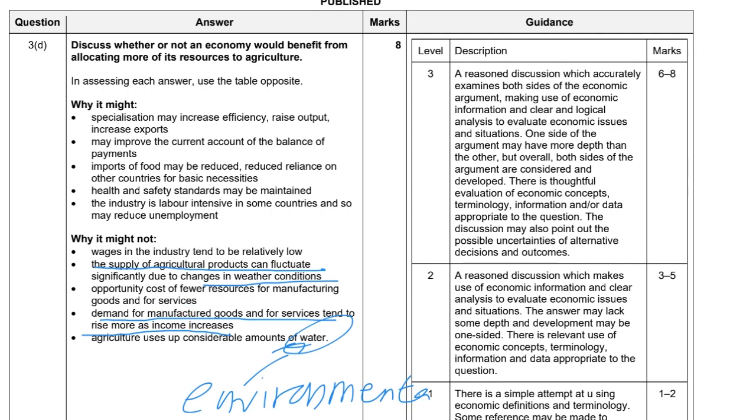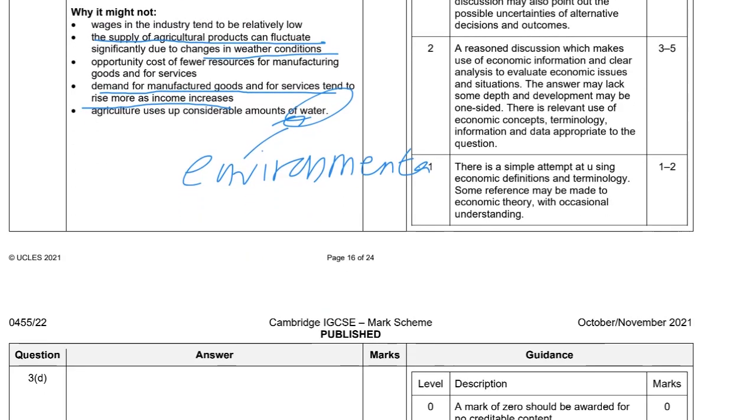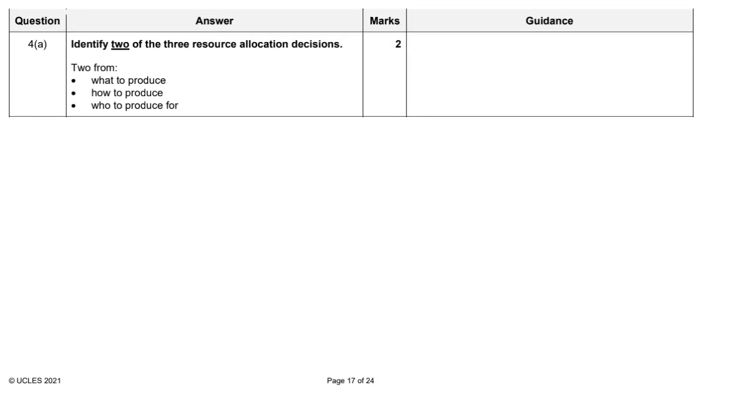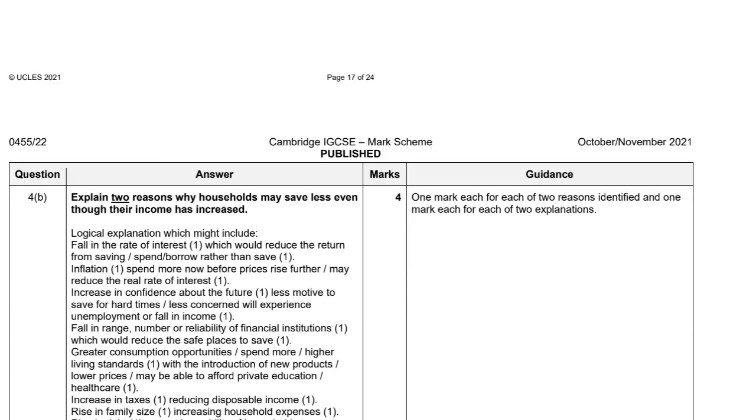For the argument for, you may talk about specialization increasing efficiency, improving the current account and balance of payments, and health and safety issues. So these are common answers. Question 4a, we have to identify 2 or 3 resource allocation decisions. I would say these are very easy.